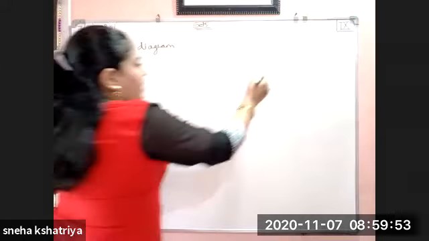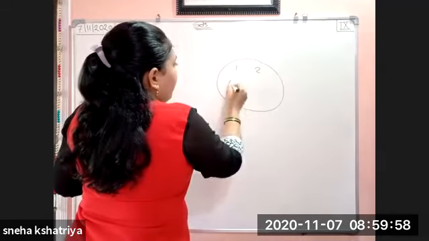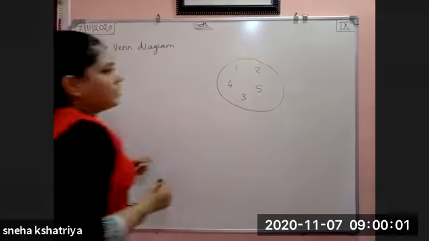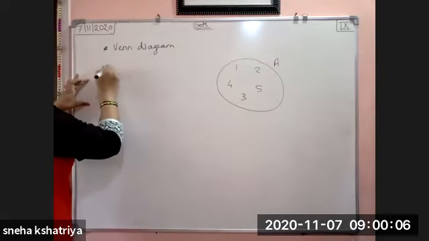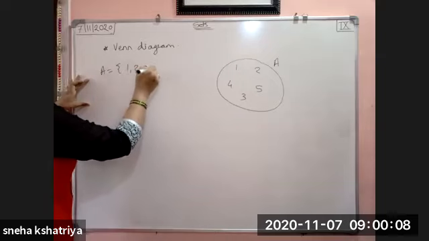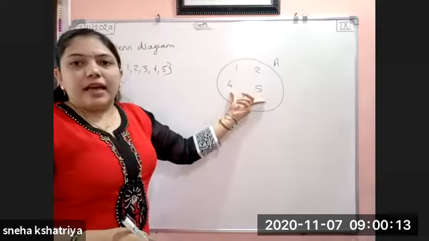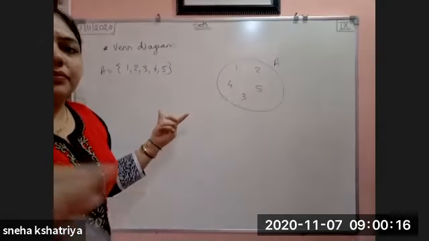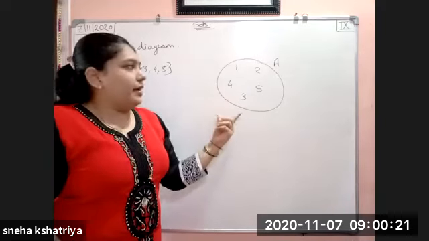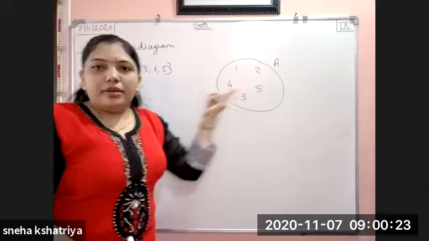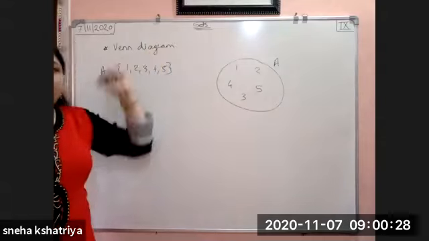diagrammatically. Okay. Diagram में हमने represent किया. Whatever set A is given, suppose 1, 2, 4, 5, 3, 6. ठीक है? This is the set A. Whatever the set is given, A is equal to 1, 2, 3, 4 and 5. This set we are representing diagrammatically. In this way, we take a circular or closed figure, and in it we put all the elements that are in set A. That is your Venn diagram.